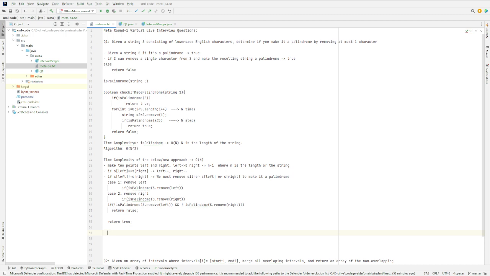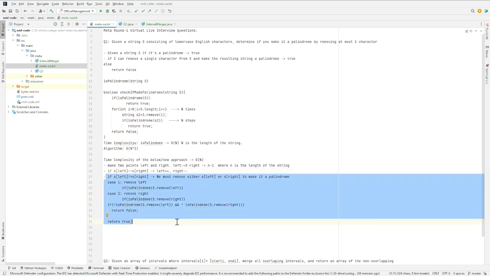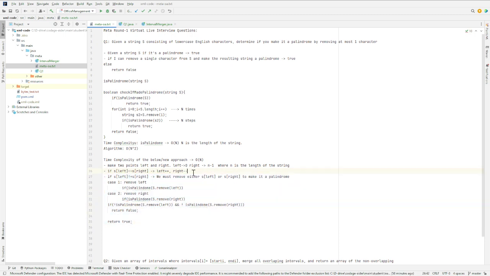Now, if you analyze the time complexity of this, we are just incrementing the left and right pointers. We may not come to this part of the logic in case the string s is a palindrome, and in that case we will just make order n steps. And if we come to this part, then we remove one of these characters and check if this is a palindrome. So this will take order n time, and this will take order n time. So the time complexity of this approach is order n. So that's the difference between the time complexity of the brute force approach and this approach.